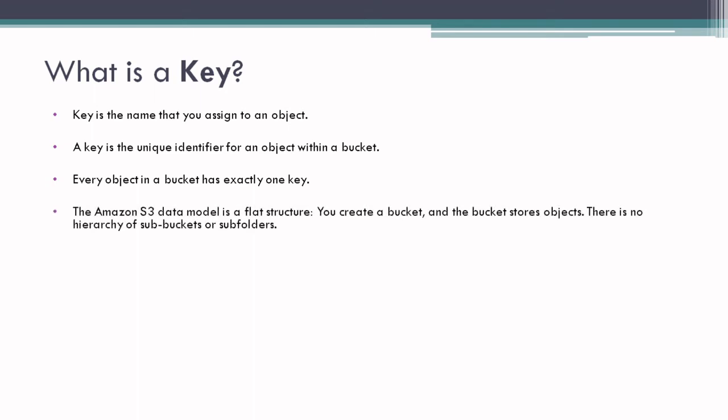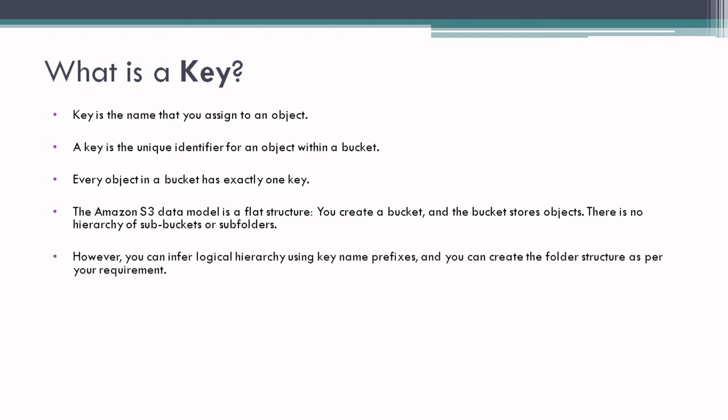The Amazon S3 data model is a flat structure. You create a bucket and the bucket stores objects. There is no hierarchy of sub-buckets or subfolders. So by default in Amazon S3 there is no hierarchy. It is a flat structure. You can create a bucket, but there is no concept of sub-buckets or subfolders.